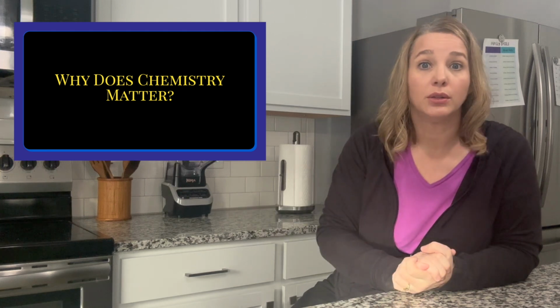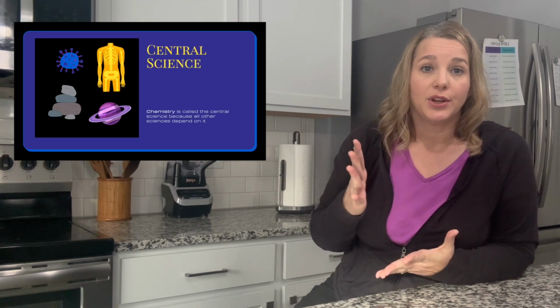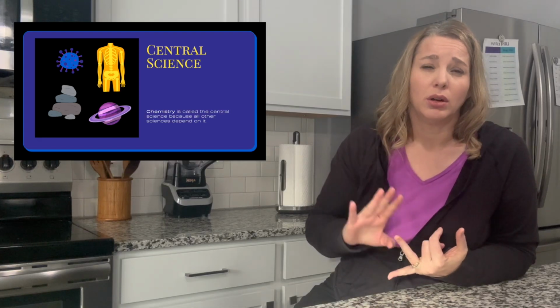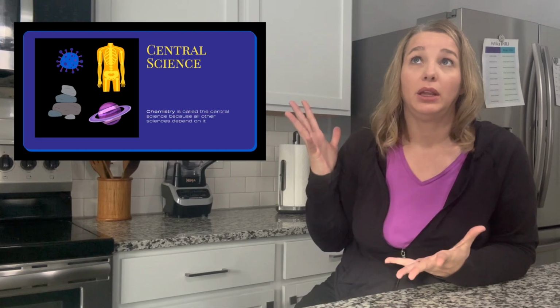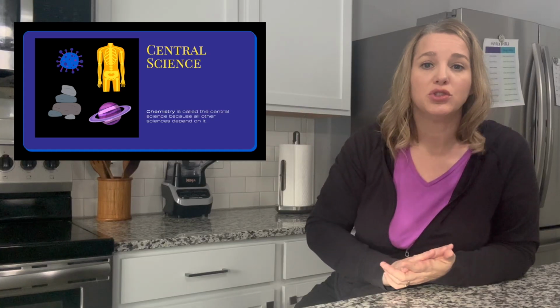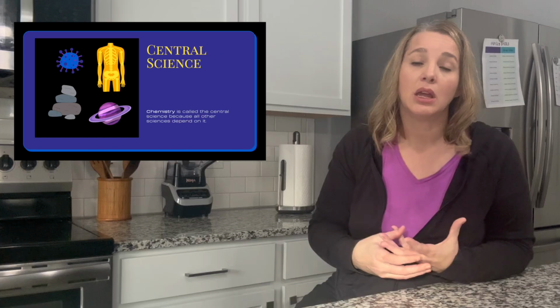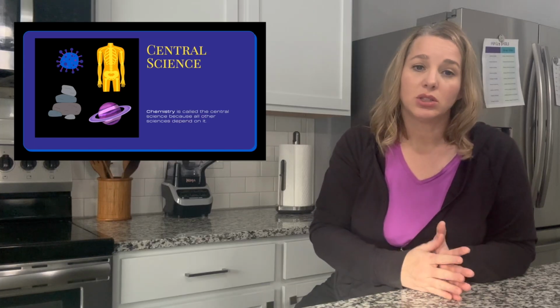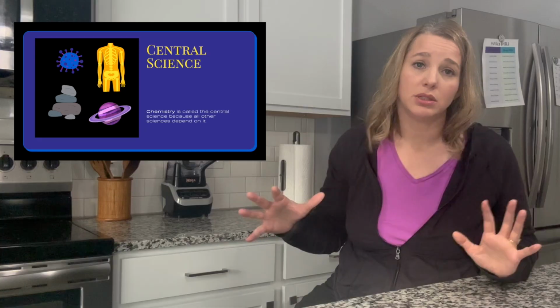Chemistry is also related to every other science, whether you're talking microbiology or anatomy or geology, like I said, or astronomy. Those all have to do with chemistry. You have to understand chemistry to be able to really understand those things. And so sometimes chemistry is called the central science because it relates to all the other sciences.